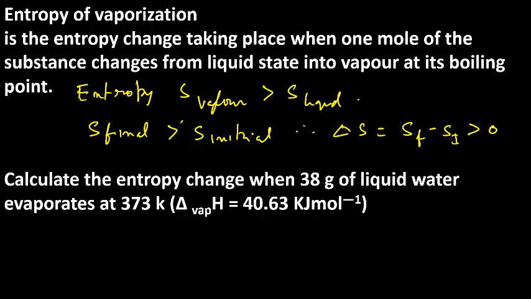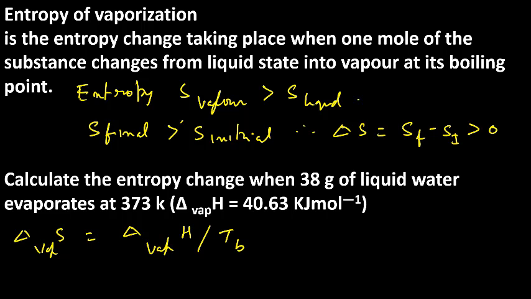Now let us do a problem based on these discussions. Calculate the entropy change when 36 grams of liquid water evaporates at 373 K. Delta H vaporization of water is equal to 40.63 kilojoule per mole. Therefore, here delta S vaporization is equal to delta H vaporization by TB, where TB means boiling temperature.